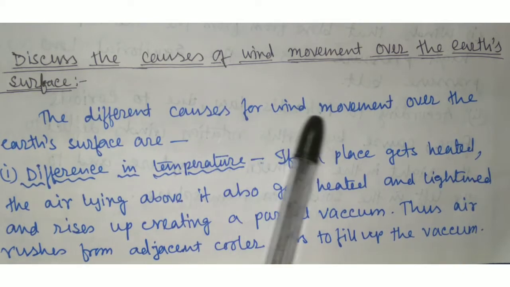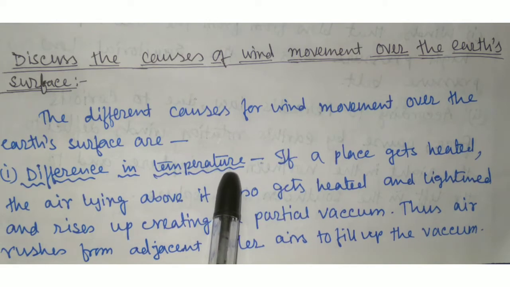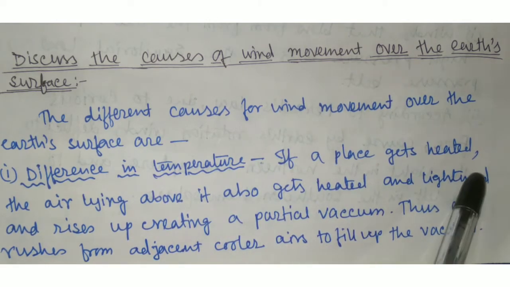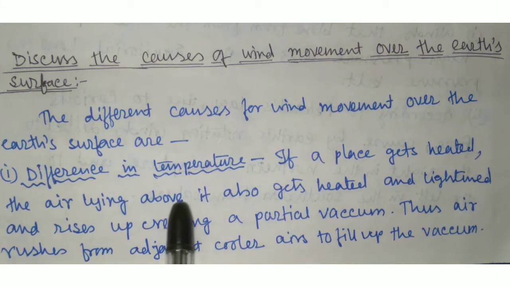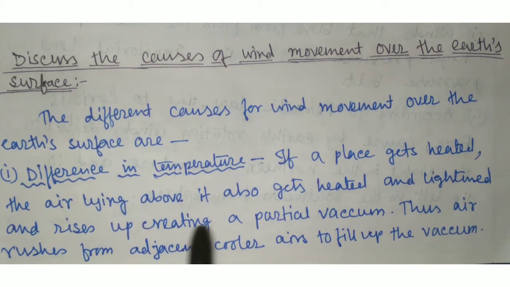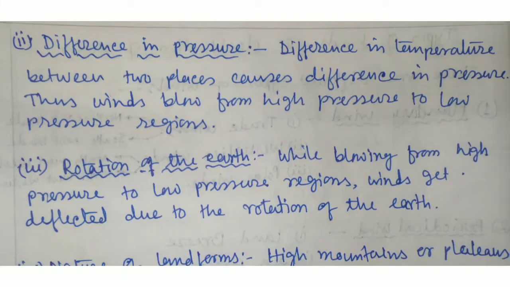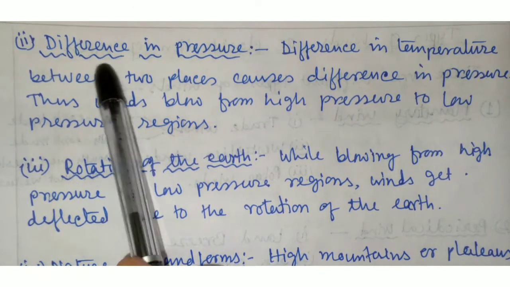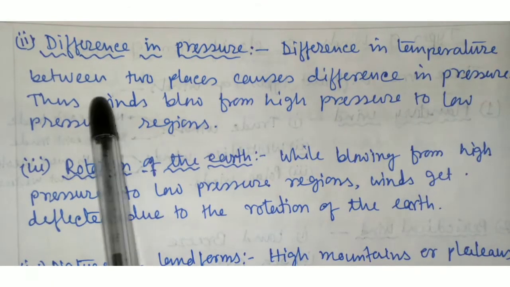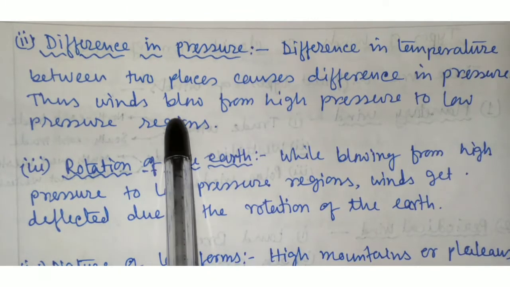The different causes of the wind movements are, number one, difference in temperature. If a place gets heated, the air lying above it also gets heated, becomes lighter and rises up, creating a partial vacuum. Thus, air rushes from the adjacent cooler area to fill up the vacuum. And number two, difference in pressure. Difference in temperature between two places causes difference in pressure. Thus, wind blows from high pressure to low pressure region.